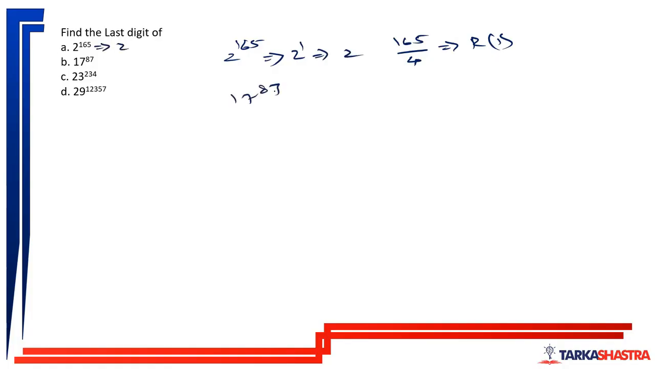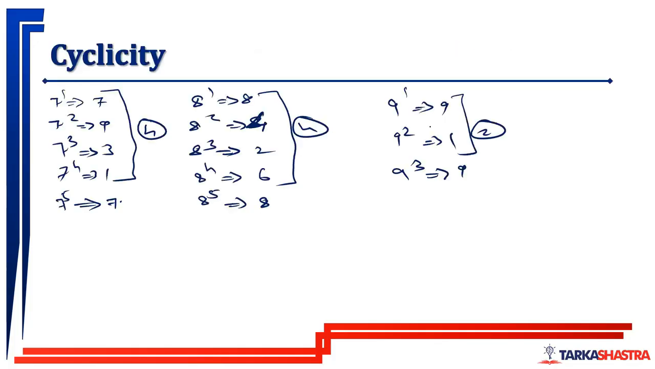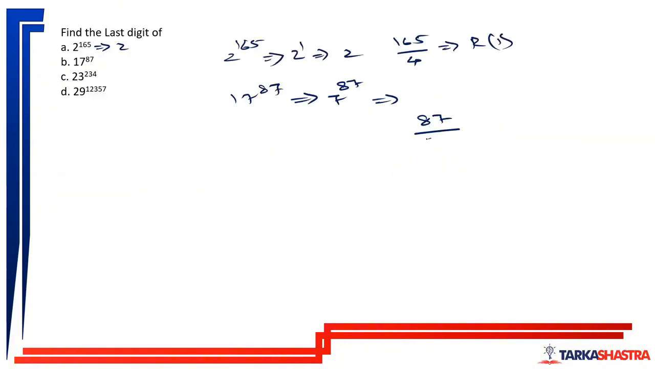17 raised to 87 will have the same last digit as 7 raised to 87. Cyclicity of 7 is 4. We have just checked cyclicity of 7 is 4. So remainder is 3. So last digit of 7 raised to 3. Last digit of 7 raised to 3 is 343. So unit digit will be 3. Very easy.